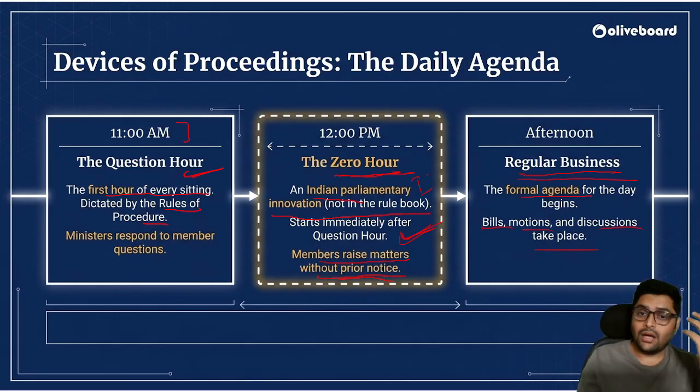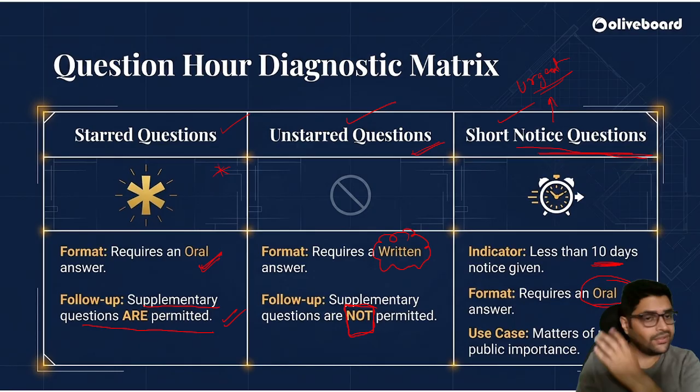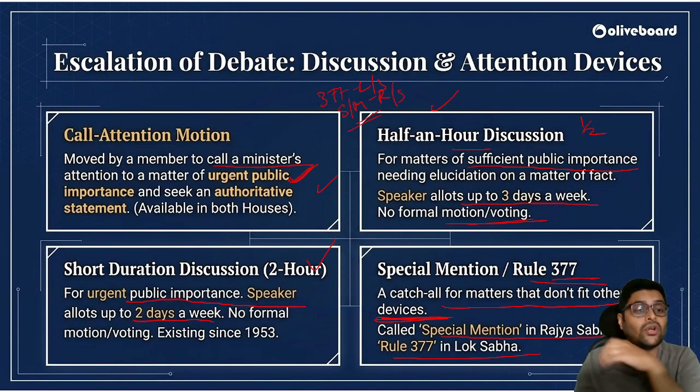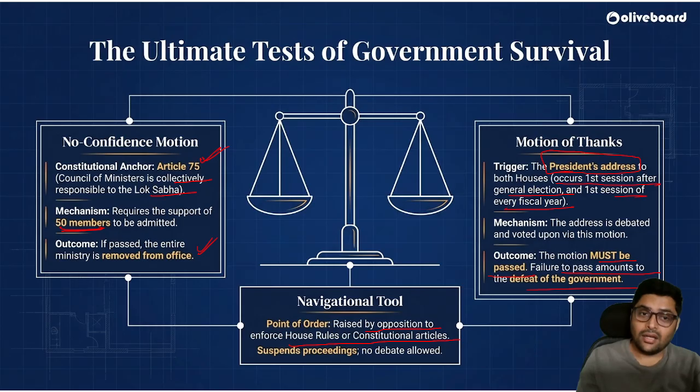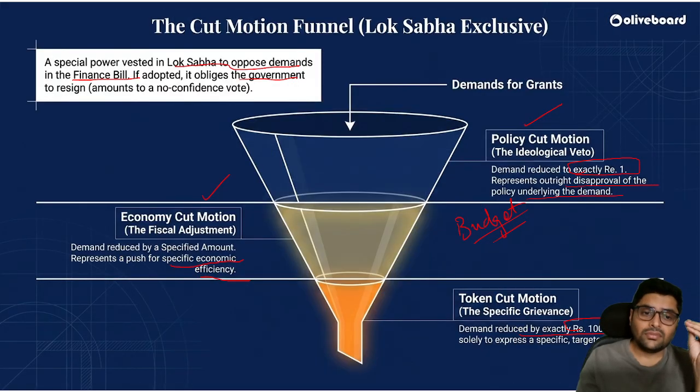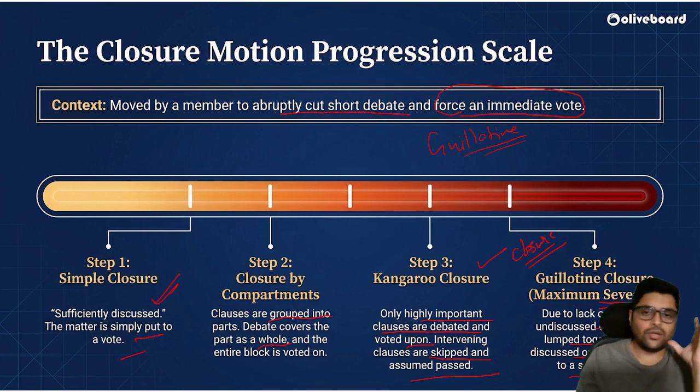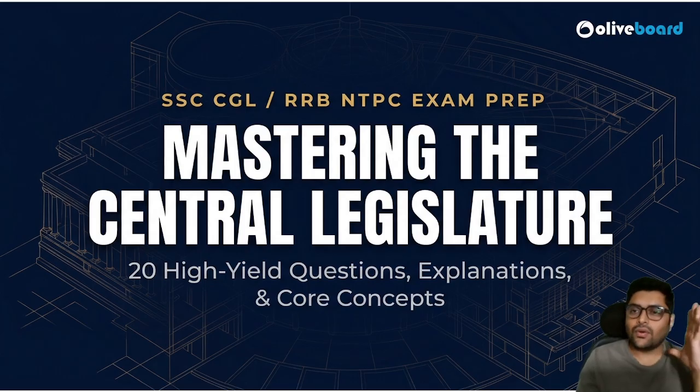We saw proceedings, how the question hour takes place, zero hour takes place, regular business, types of questions. We saw types of motions, correct? Then also we have seen cut motions, closure motions. Correct? Now is the time to practice some good questions.